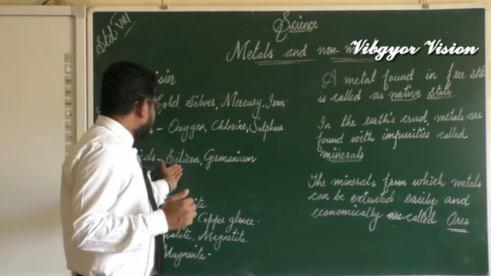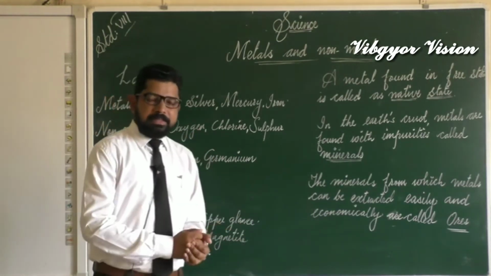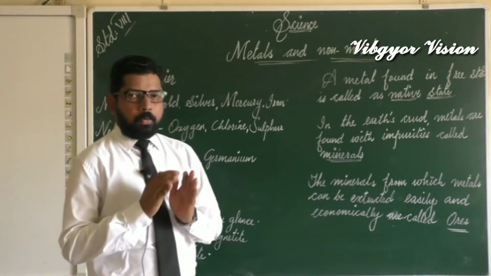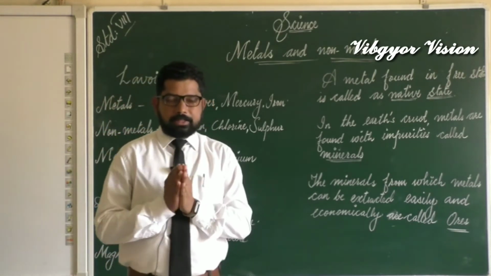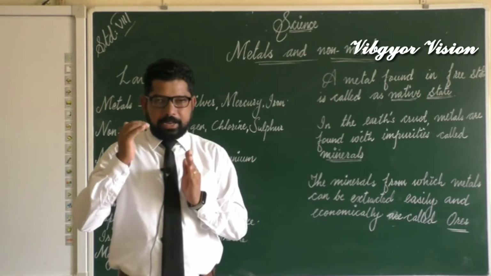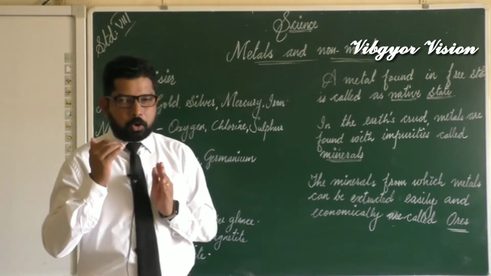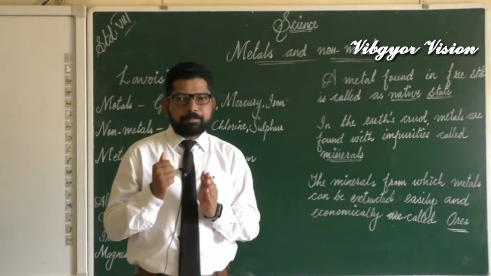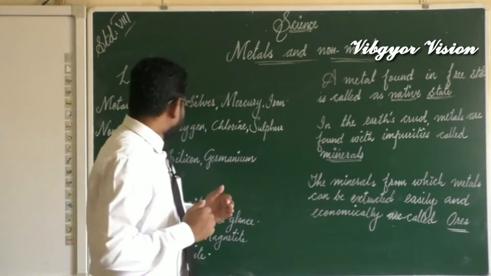Examples are silicon and germanium. Hope you have understood this. Firstly elements are there, and we classified them into metals, non-metals and metalloids. This classification has been done by Lavoisier.